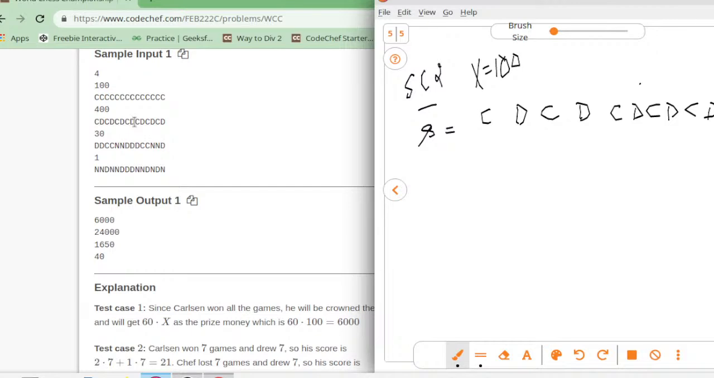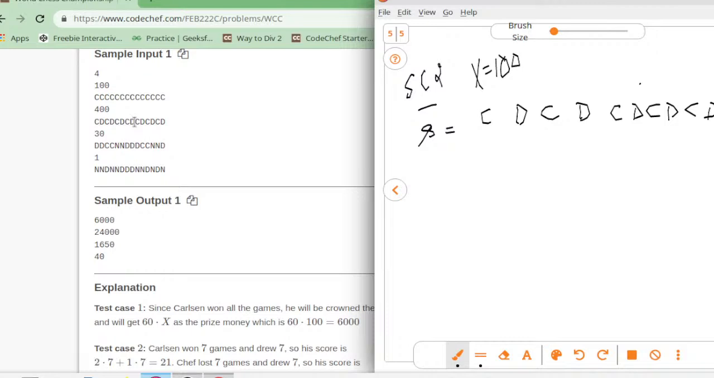String S is C, D, C, D, C, D, C, D, C, D, C, D, and in the last C. The index numbers will be 0, 1, 2, 3, 4, 5, 6, 7, 8, 9, 10, 11, 12, 13. Yes, now we have written the whole string completely.